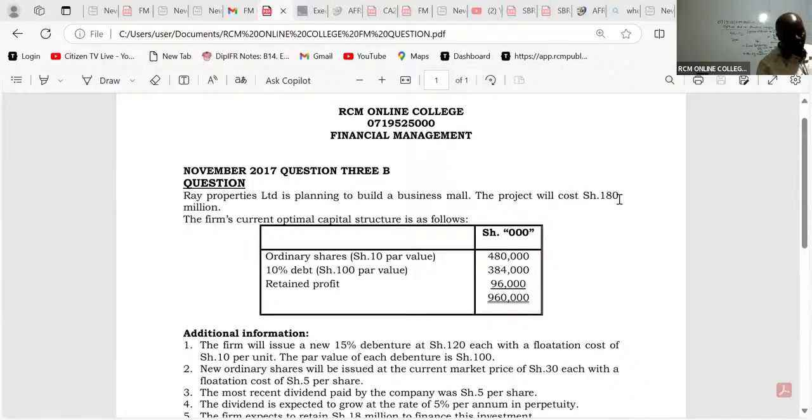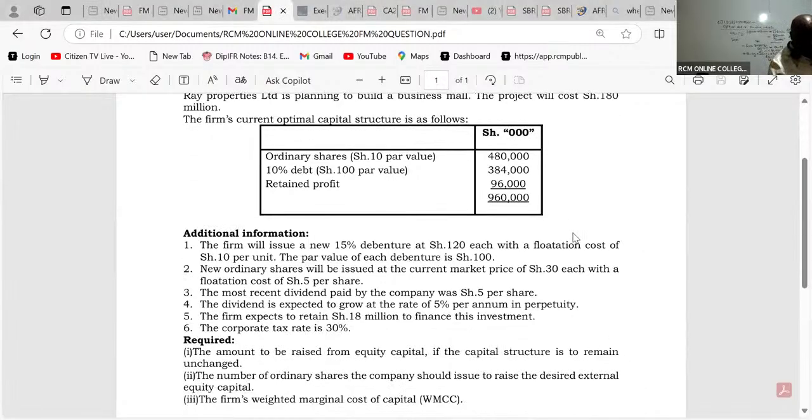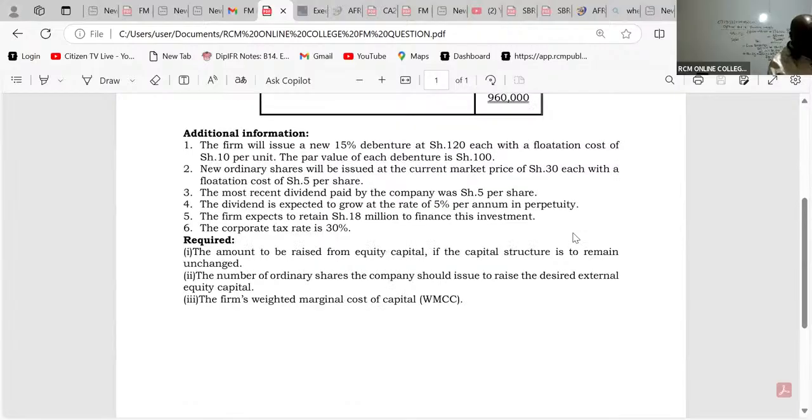You, as the finance manager, have been told you want to do a mall, and the project cost is 180 million. So they tell you to get outside there and look for that 180. And then you're going to issue shares of 108, and then debt of 72. I hope we are together up to there. All right, and I'm so happy because I can see we are 61.